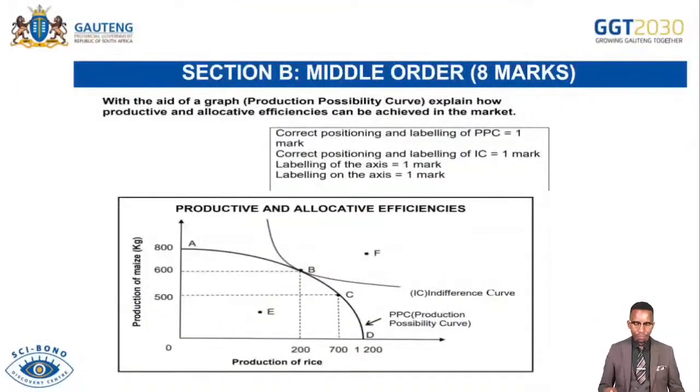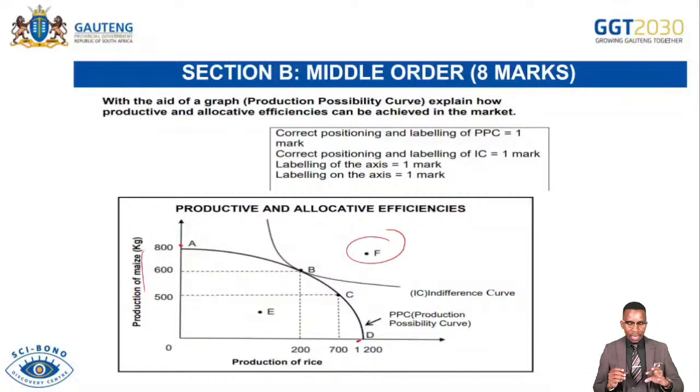Here we are given the PPC with the aid of a graph. Explain how productive and allocative efficiencies can be achieved in the market. So let's look at this. You had to draw the graph for 8 marks. All right, so you have your production of rice on your horizontal axis, and then production of maize on your vertical axis. Then remember, you have your PPC, which is concave. It touches both axes. Then we say it is concave, not convex. The convex one is the indifference curve, but this one is concave.